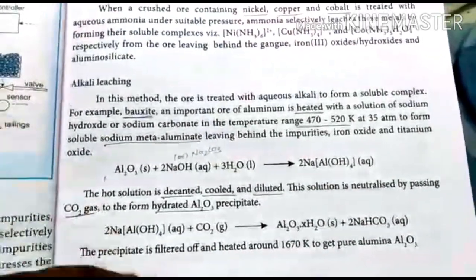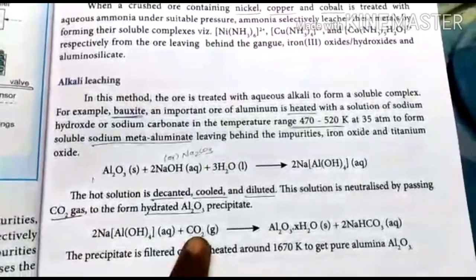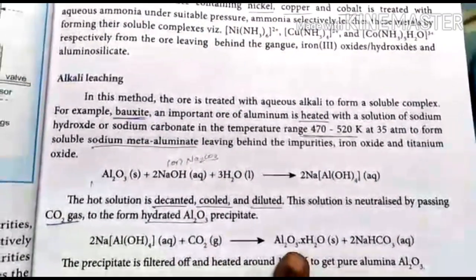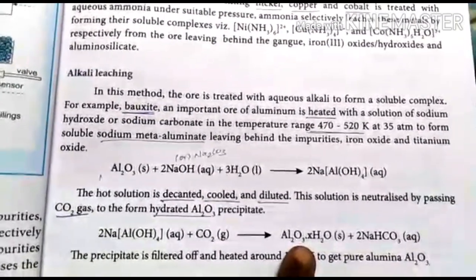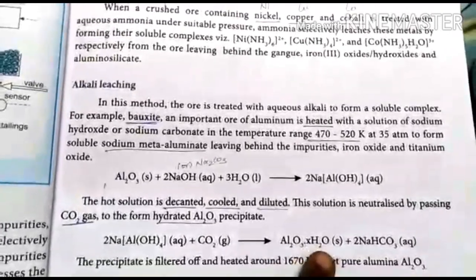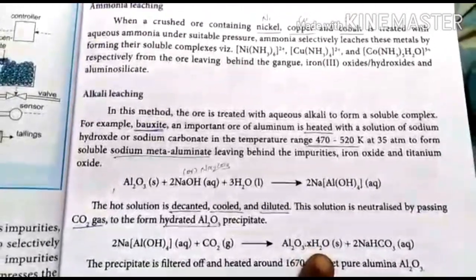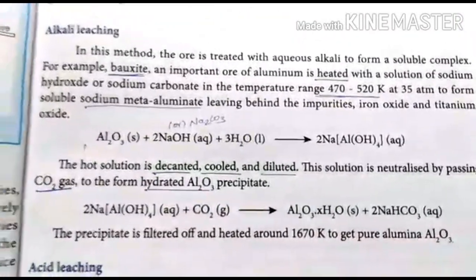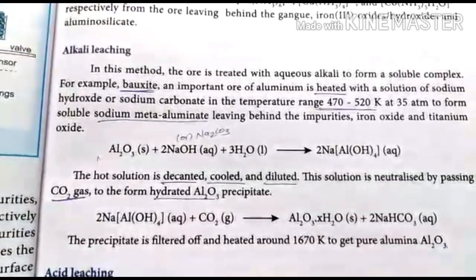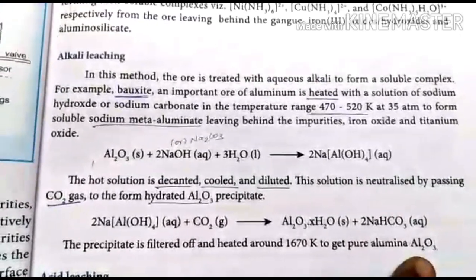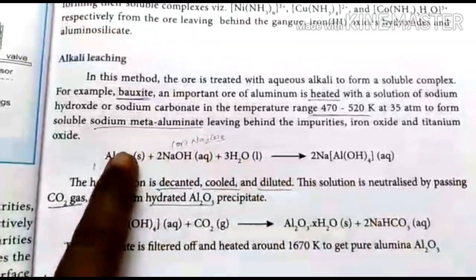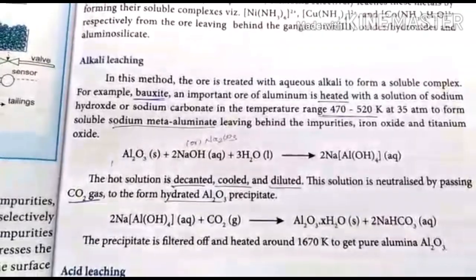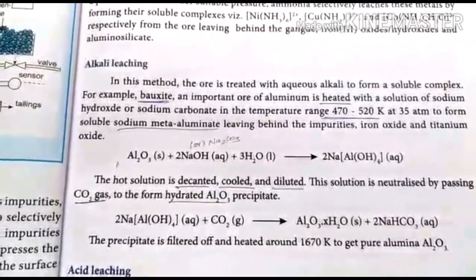To that, carbon dioxide gas, CO2, is passed. What happens? You get hydrated Al2O3, that is aluminium oxide. What does hydrated mean? It contains water molecules, that is called hydrated. Then that precipitate is filtered off and heated up to 1670 Kelvin. You get the pure Al2O3. So this is another method, alkali leaching. In this method, you use alkalis like sodium hydroxide or sodium carbonate. It is an alkali, it's a base.